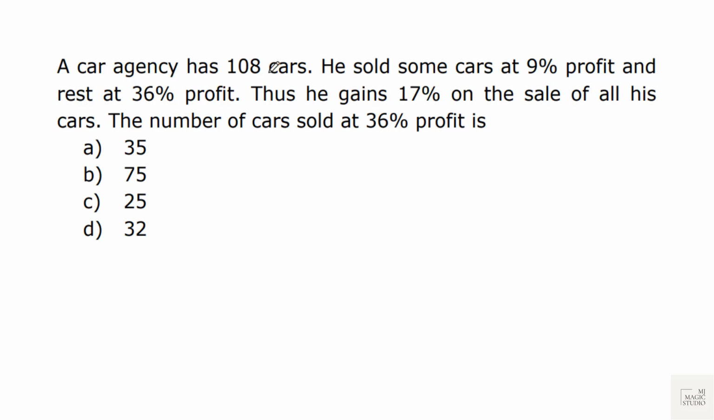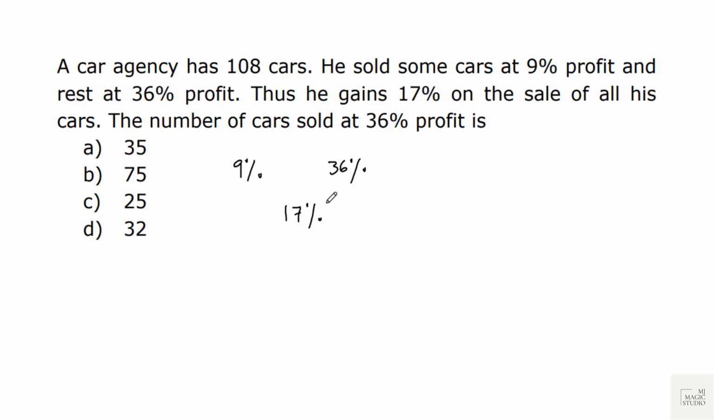A car agency has 108 cars. He sold some cars at 9% profit and the rest at 36% profit. Thus, he gains 17% on the sale of all his cars.